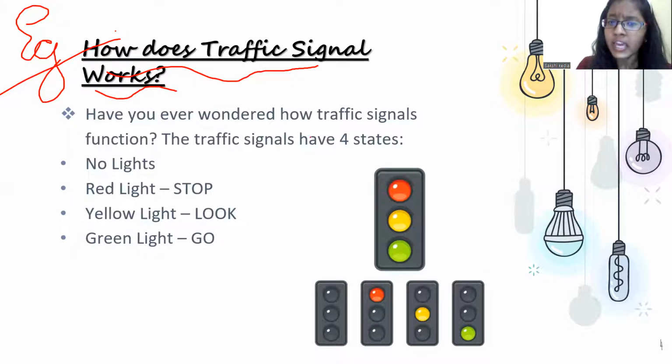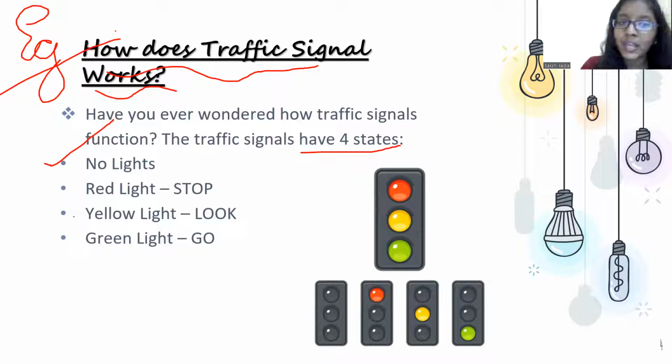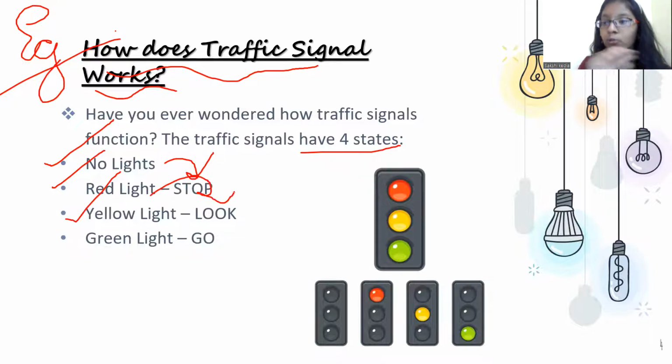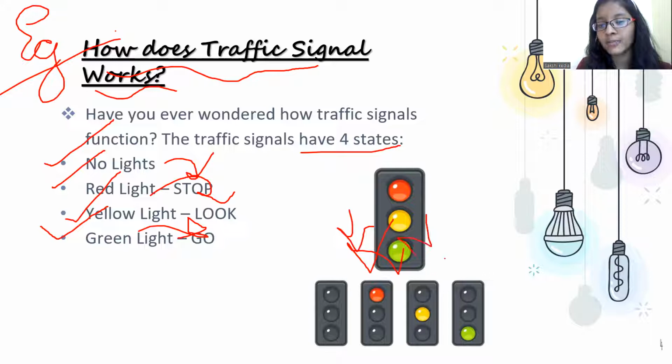Basically, it has four states: either there is no light, or a red light, which gives us a signal to stop, or a yellow light, which gives us a signal to wait or look, and a green light which tells us to go. So these are the four states we have, right?